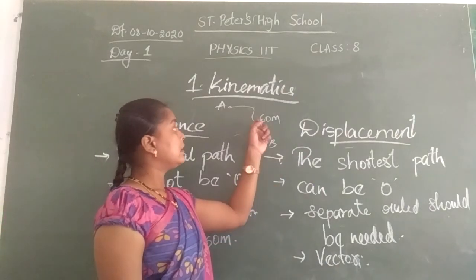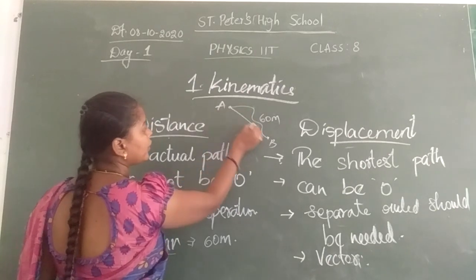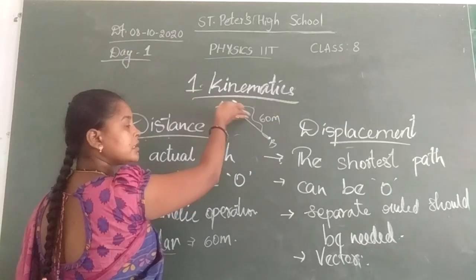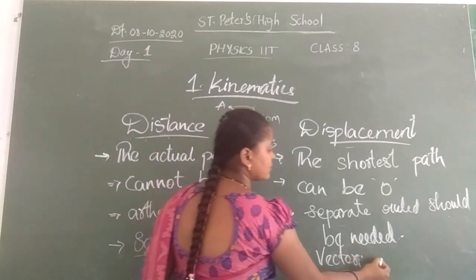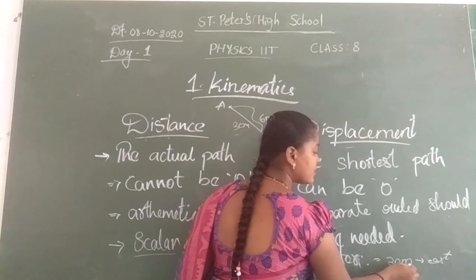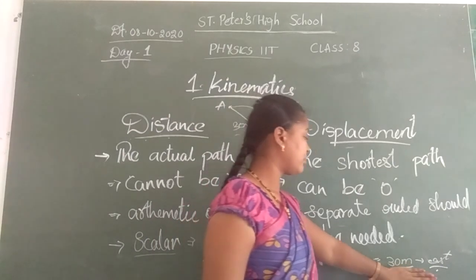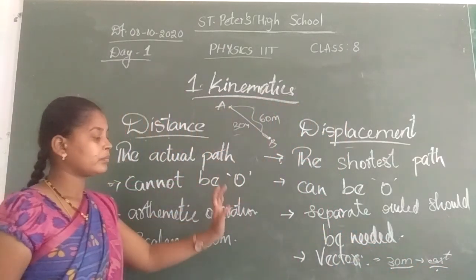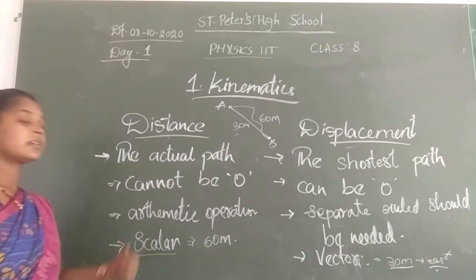Whereas this vector will say about direction also. This is scalar, this is distance. From A to B is a displacement. For example, I am travelling here in this straight way, towards the east direction. So the displacement is 30 meters towards east. So 30 meters is the magnitude, east is the direction. So displacement has both magnitude as well as direction, so it is a vector. Distance has only magnitude, so it is a scalar.